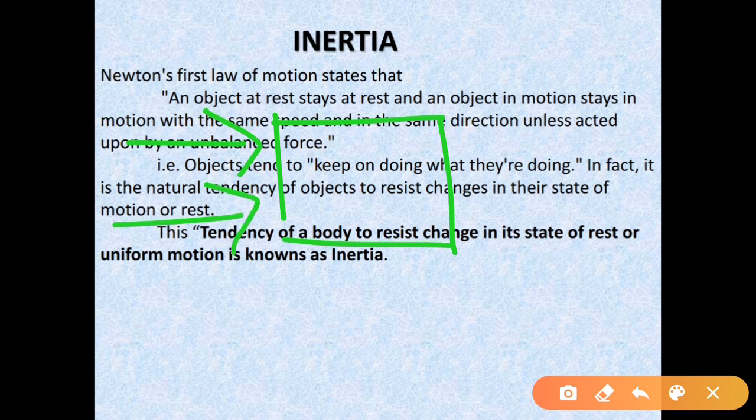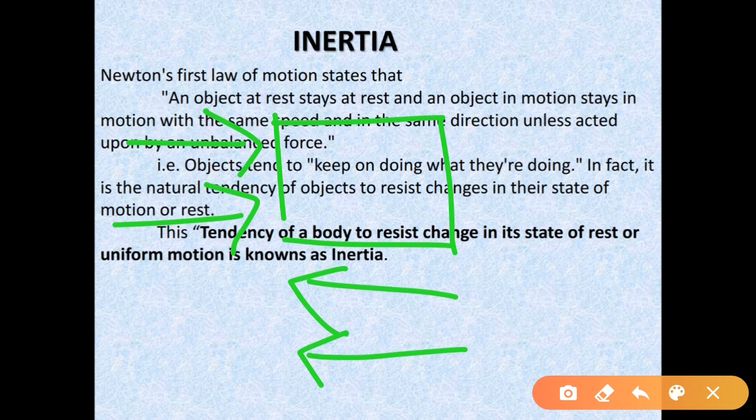Why? Because the box is also applying an equal and opposite force. That is, the box is trying to resist the change you are providing in its state of rest, but it will not resist more, right? Up to a certain limit it can resist. Up to that limit the body can resist, and that limit is known as its inertia.